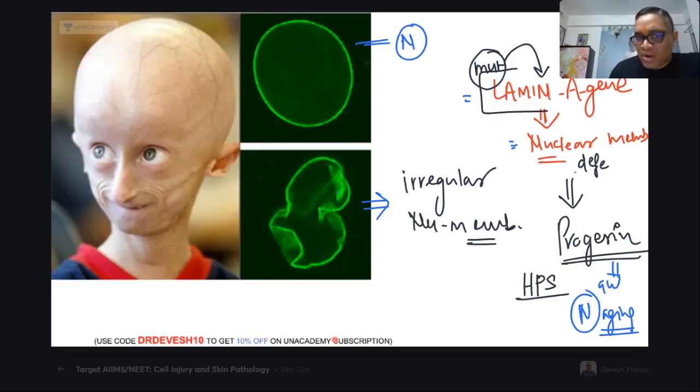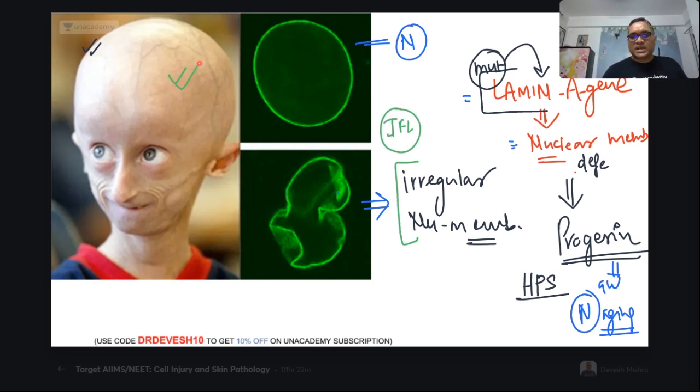And the most important thing is that you can see the typical features: shiny skin, prominent veins on the face, and the face will have no eyebrows. Remember, just remember that. I think you will remember this part, right? What you will not remember, I have doubt now. Right now, you will also remember that irregular nuclear membrane on immunofluorescence microscopy with this kind of presentation. If the examiner is giving this picture, remember he is talking about the lamin A gene mutation, and that will be the reason for Hutchinson-Gilford progeria syndrome.